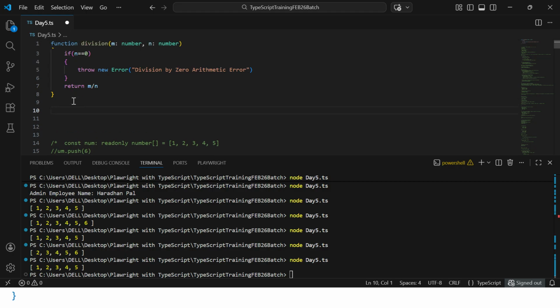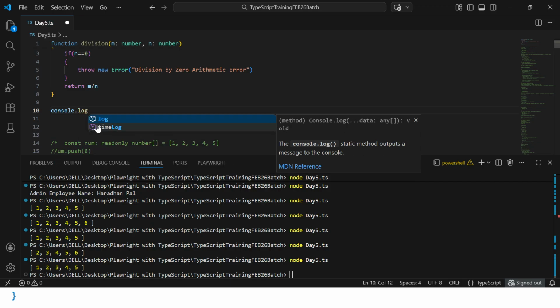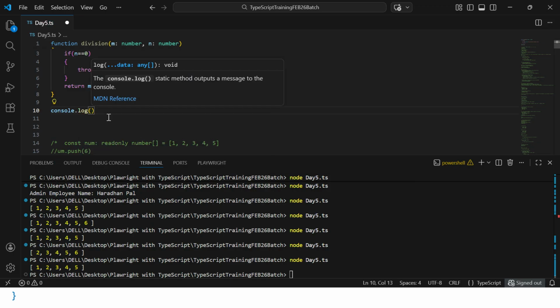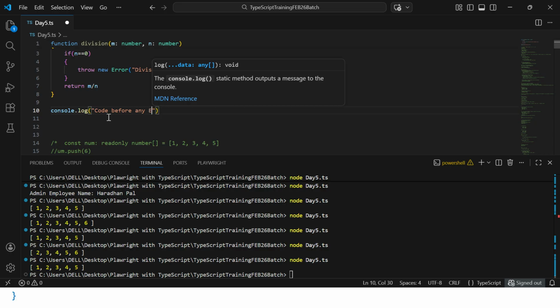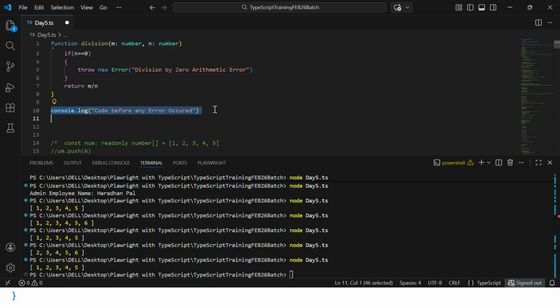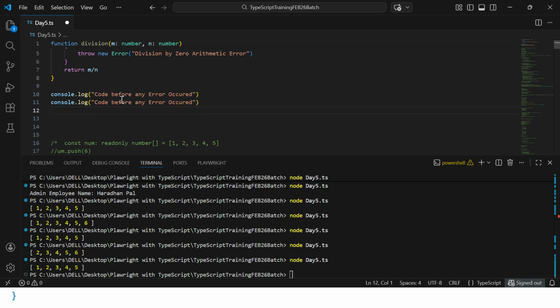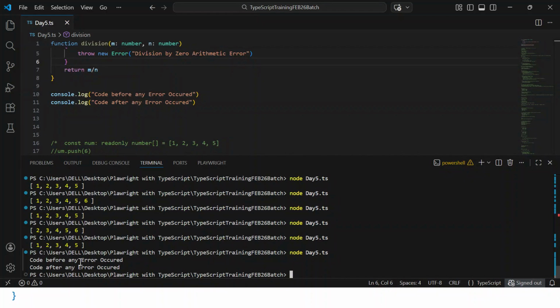Now I will write some code. console.log, here I can give something like "code before any error occurred". One more line, "code after any error occurred". So here we have just created the method, we did not call it anywhere. In case you run it, you could see both lines coming wherever your console.log is there.